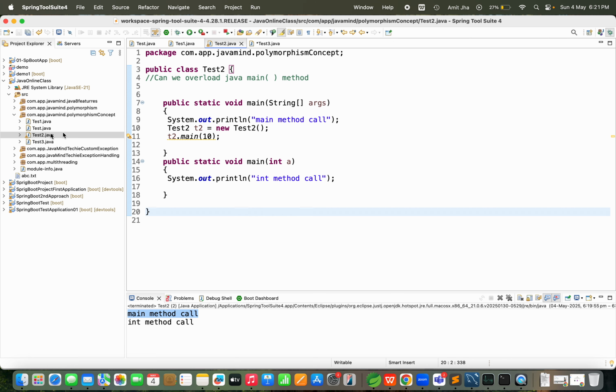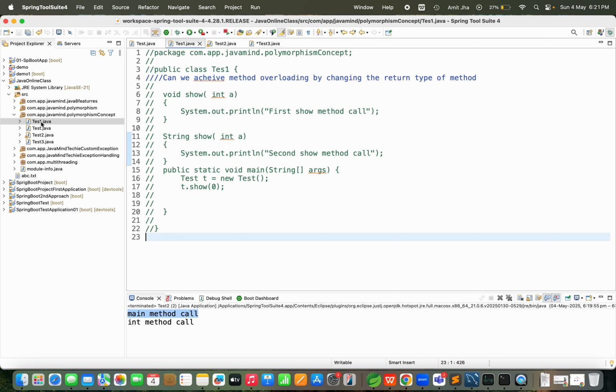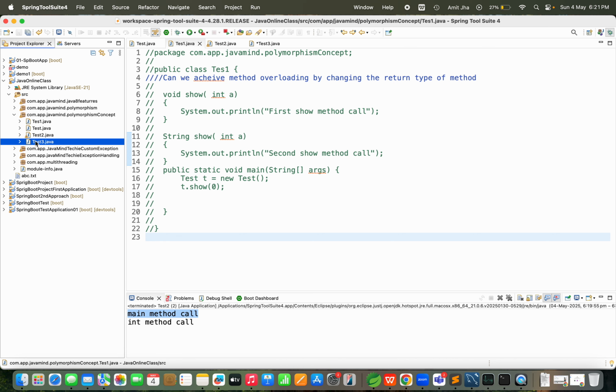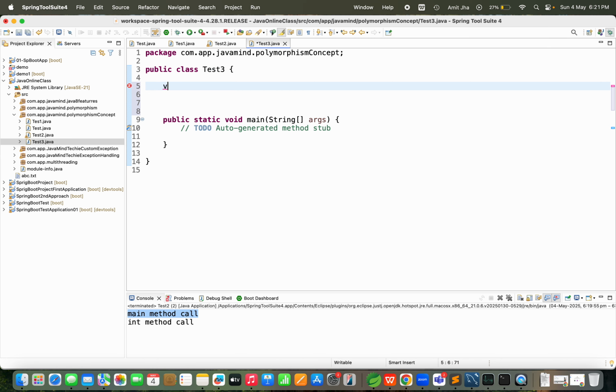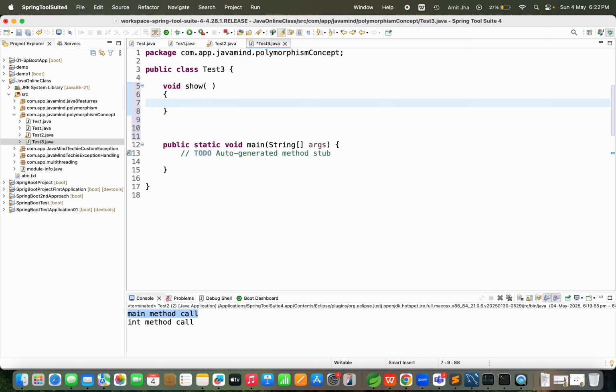Already in class 2 I have created some method, no worry, I will replicate this method again. Void show, we have a method, right? Good. In this method I am going to print some statement, sys out.